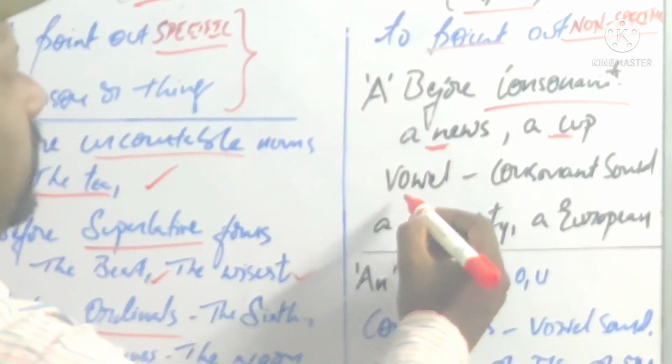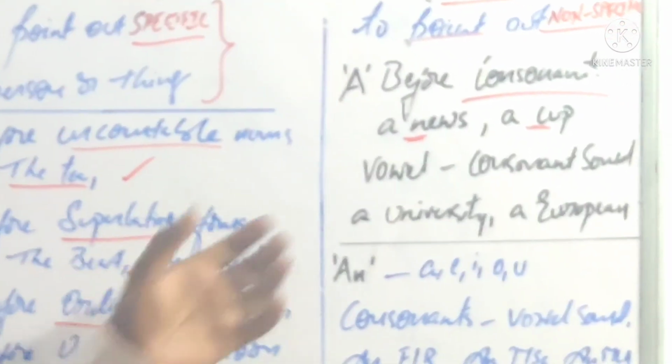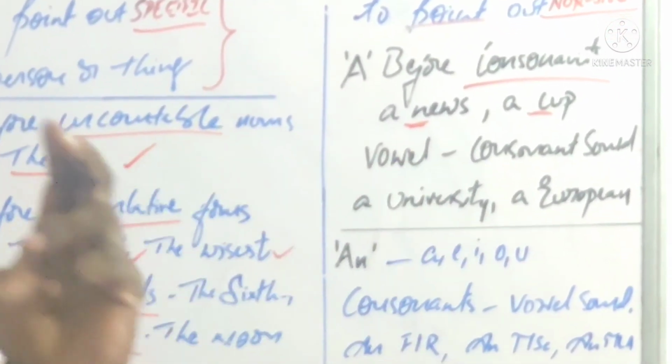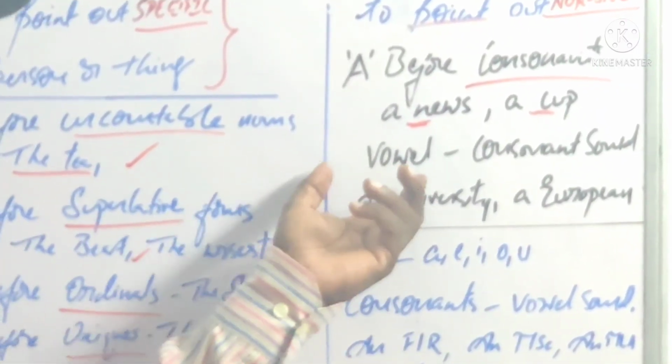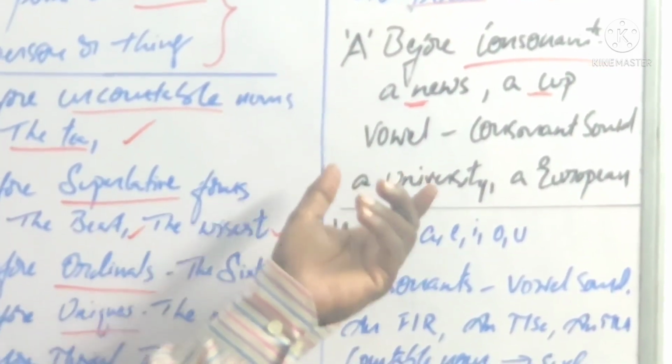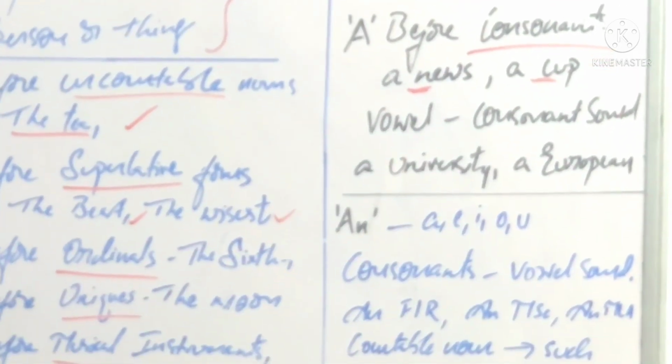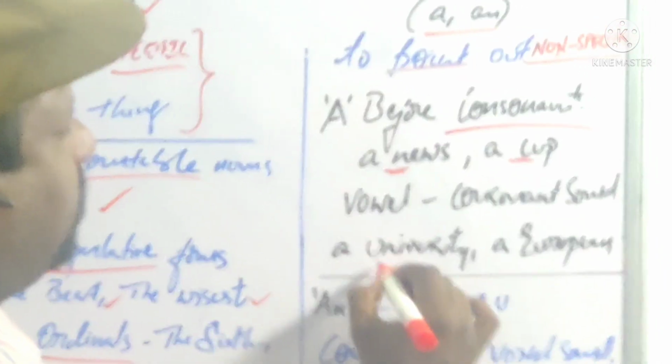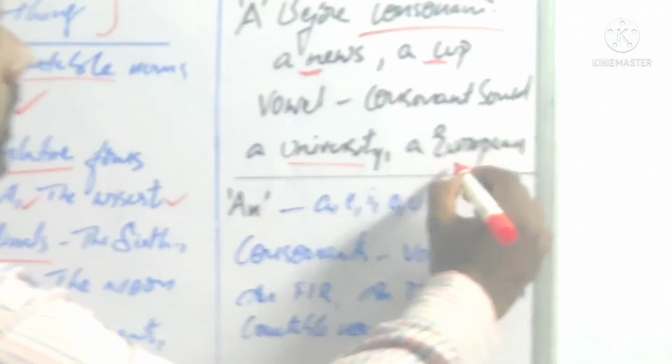And "a" is also used with a word starting with a vowel but having a consonant sound. For example, take university and European.